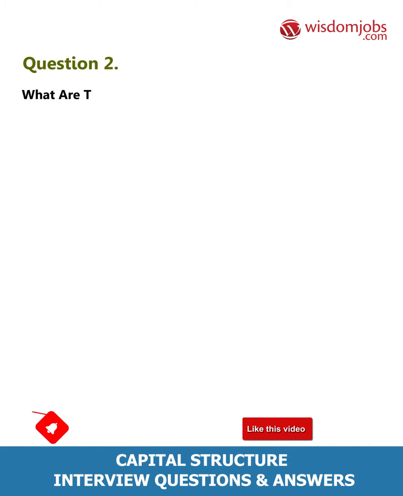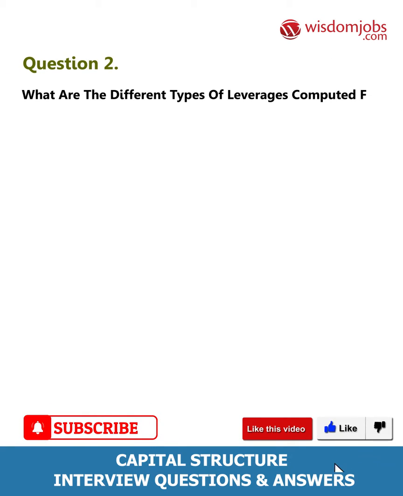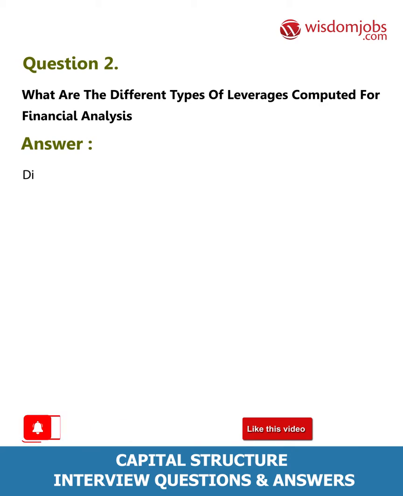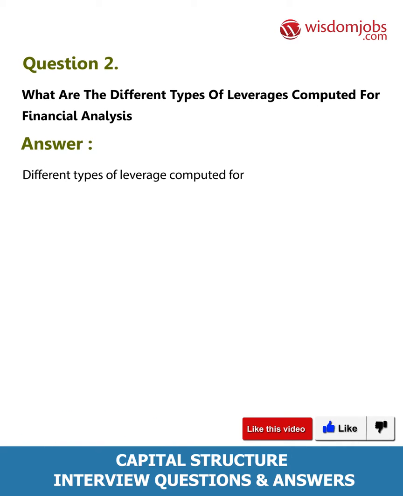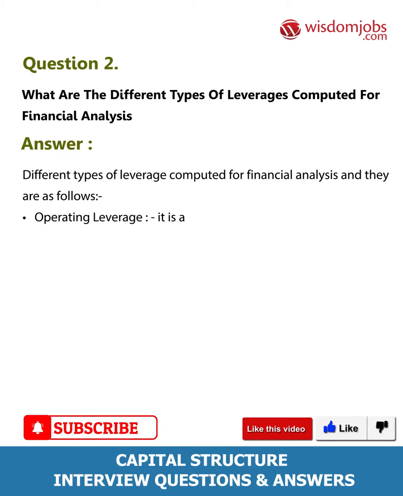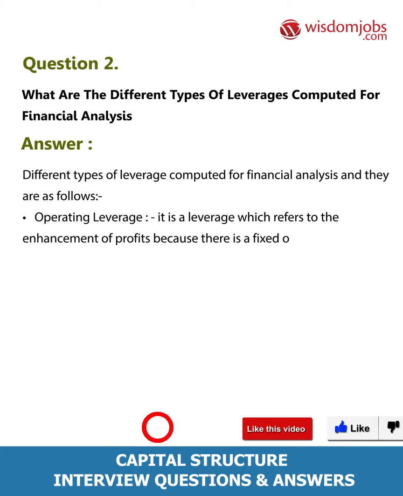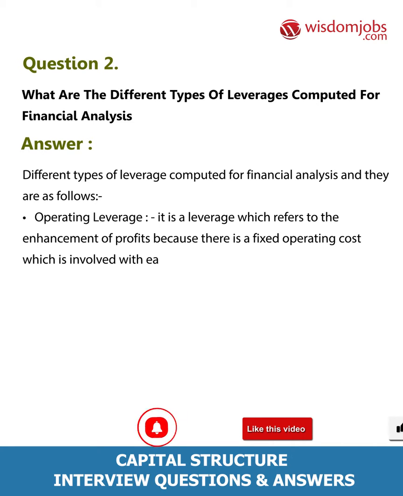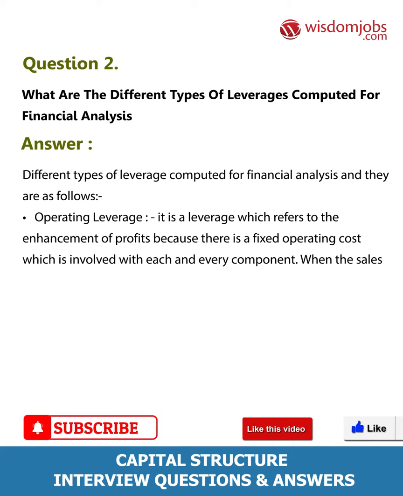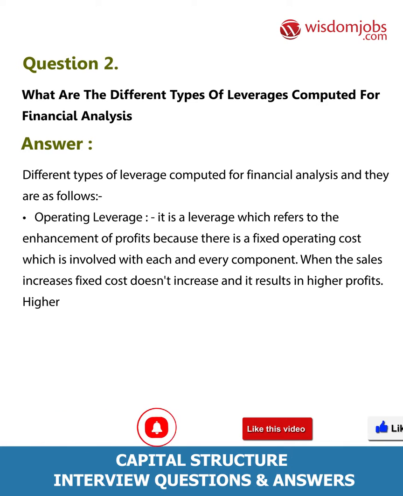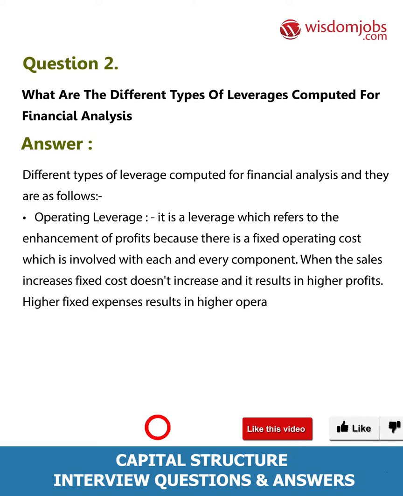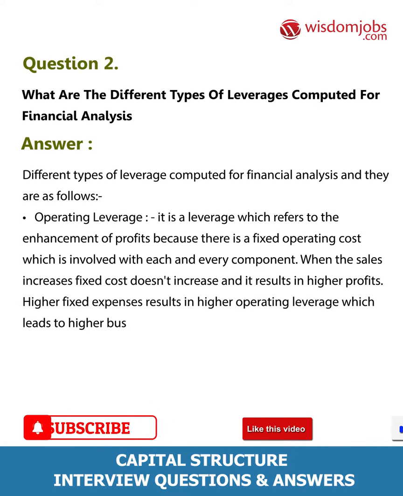Question 2. What are the different types of leverages computed for financial analysis? Answer. Different types of leverage computed for financial analysis are as follows. Operating leverage. It is a leverage which refers to the enhancement of profits because there is a fixed operating cost which is involved with each and every component. When the sales increase, fixed cost doesn't increase and it results in higher profit. Higher fixed expenses result in higher operating leverage, which leads to higher business risk.